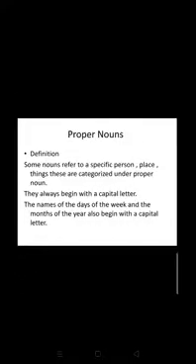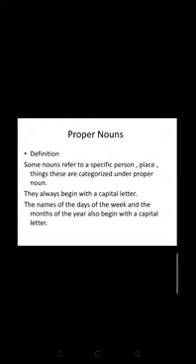Then dog is written with small letters, D is small over here. Then again Sunday, S is capital. December, D is capital. Girl, again G is small. So can anyone guess what is the reason behind this? Let's learn, students, what is the reason behind these.